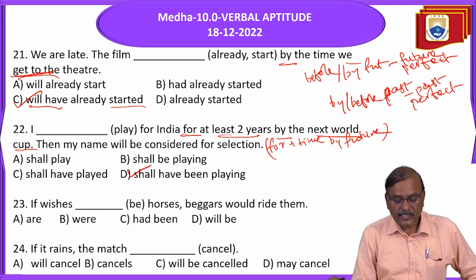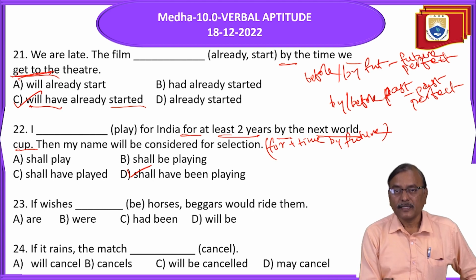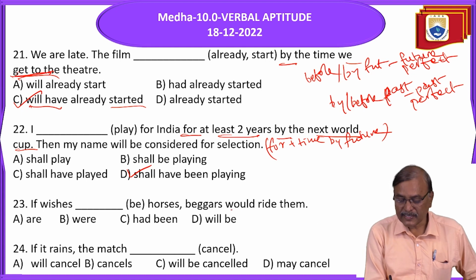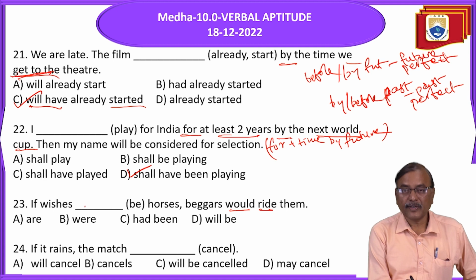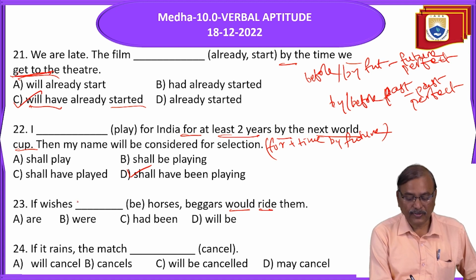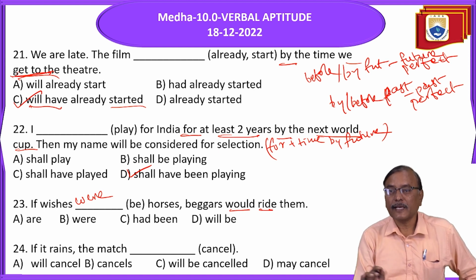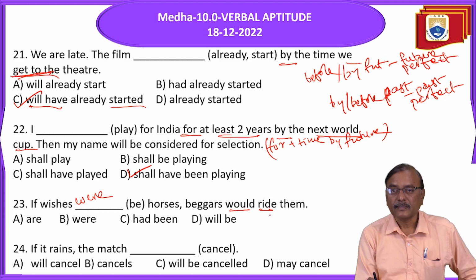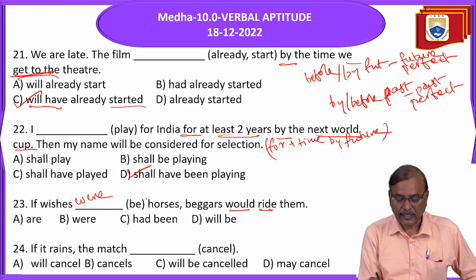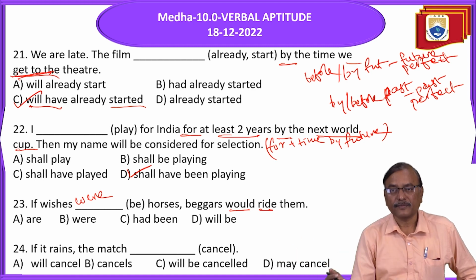Next, if dash be horses, beggars would ride them. This is if clause only. In the if clause, this is a type 2. Would plus V1 in the main clause. In this if clause, it should be past. If wishes were horses. There are 3 types of if clauses. Type 1, simple future. Simple present in the if clause, main clause will, shall plus V1.